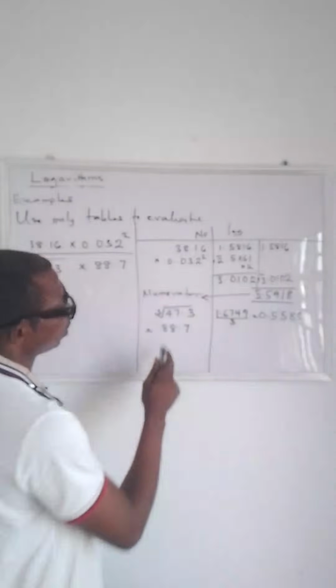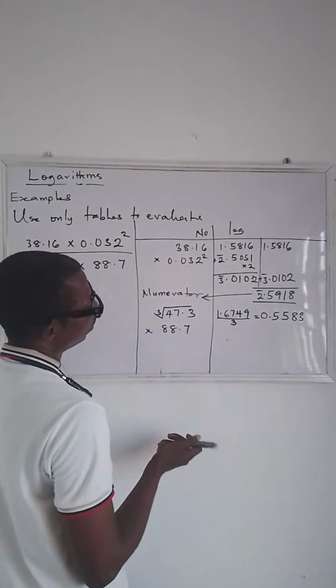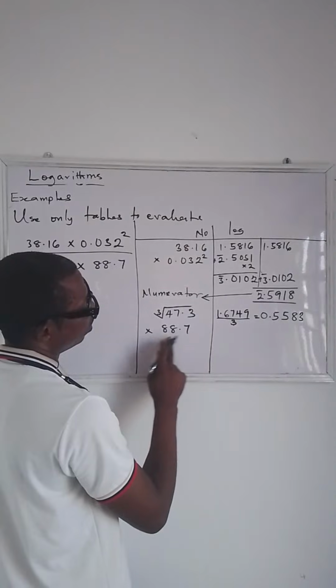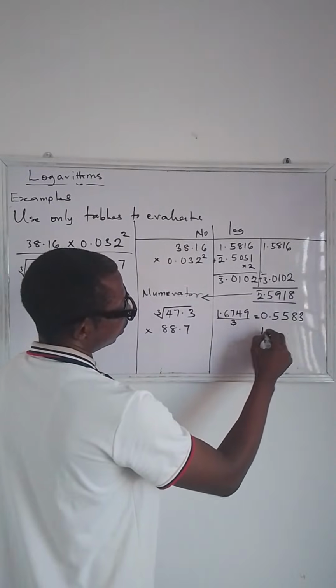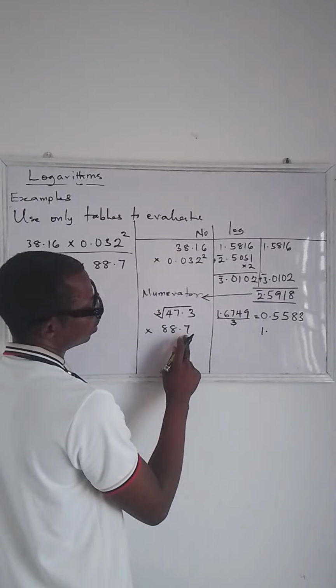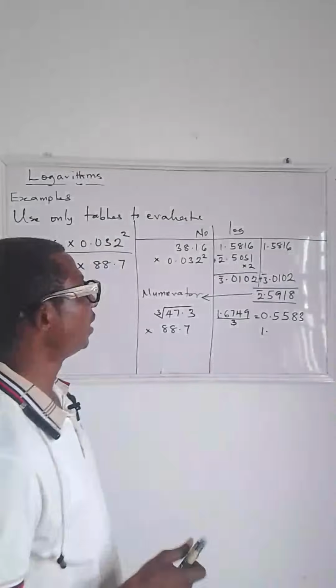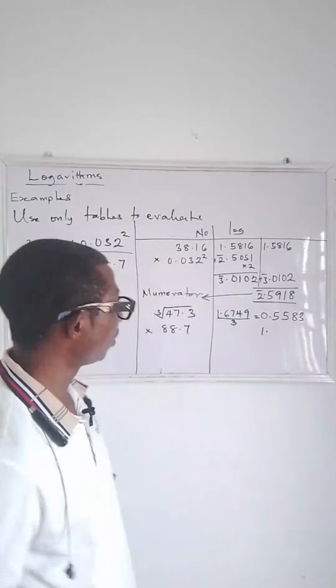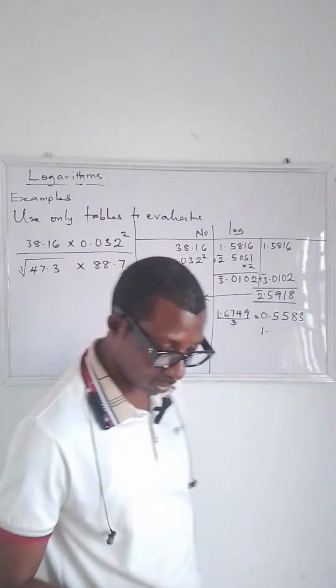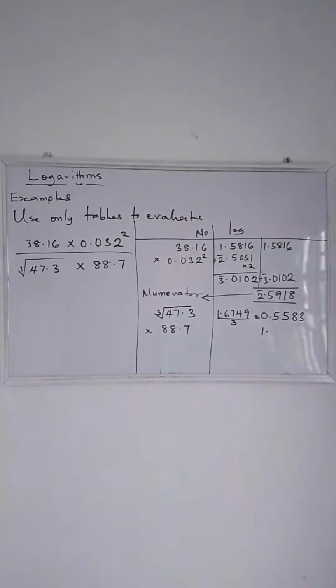Okay. Now we move down to this next one. So let's see what's the characteristic of this number. That's 1. So you check 88 under 7. What do you have? Check your logarithm table. 88 under 7. What do you have as your answer? Is anybody dropping an answer?